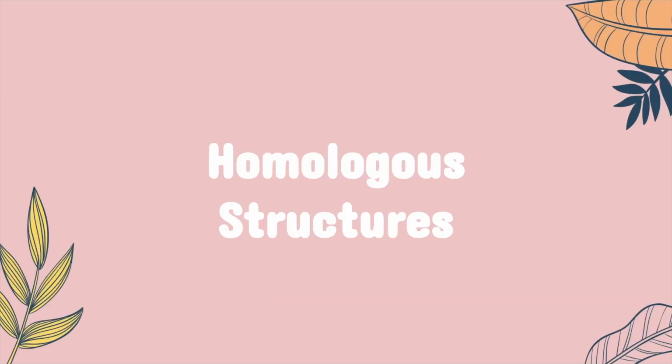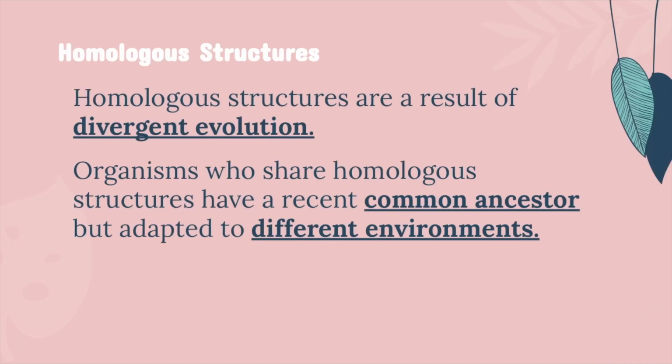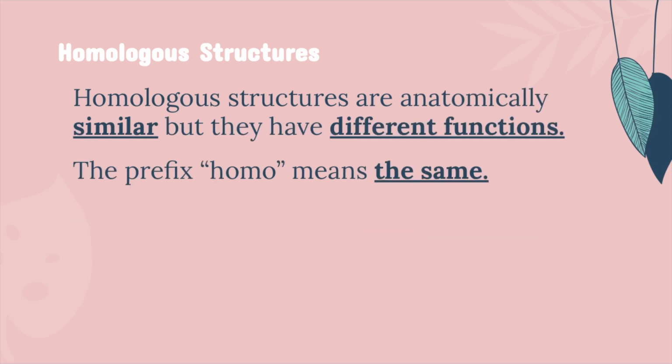Now we're going to talk about types of structures. The first we're going to talk about is homologous structures. Homologous structures are a result of divergent evolution. So this is the result of divergent evolution, which we just learned about. And organisms who share homologous structures have a recent common ancestor. That's very, very important. But they adapted to different environments. So organisms that have homologous structures are anatomically similar. However, they serve different functions.